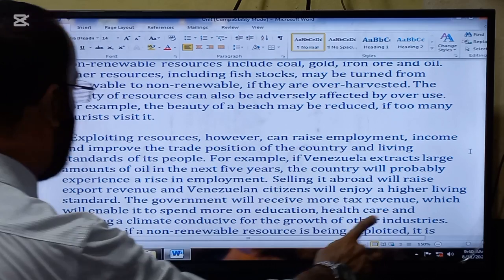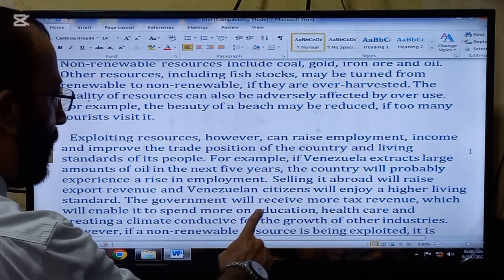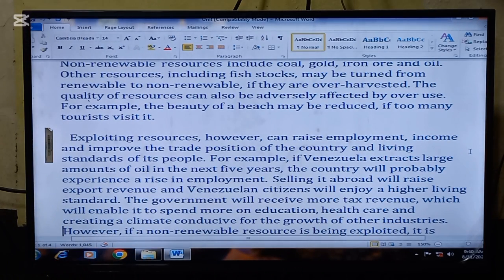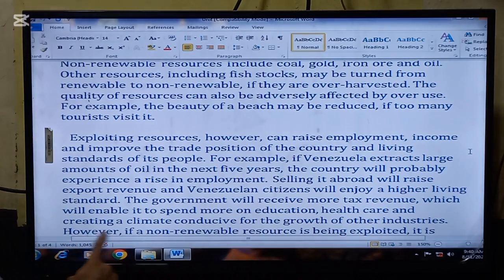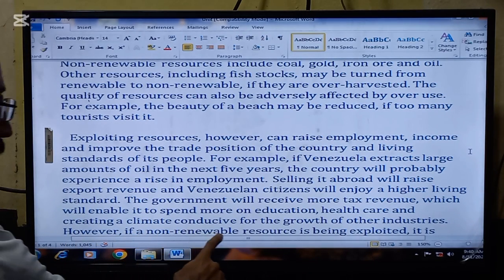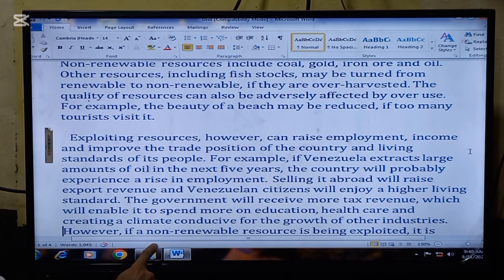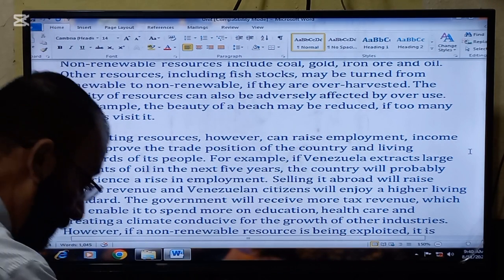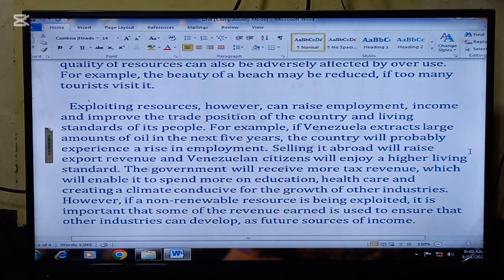Selling it abroad will raise the export revenue, and Venezuelan citizens will enjoy a higher living standard. The government will receive more tax revenue, which will enable it to spend more on education, healthcare, and creating a climate conducive for the growth of other industries. So, at large, the condition of the country will be improved.